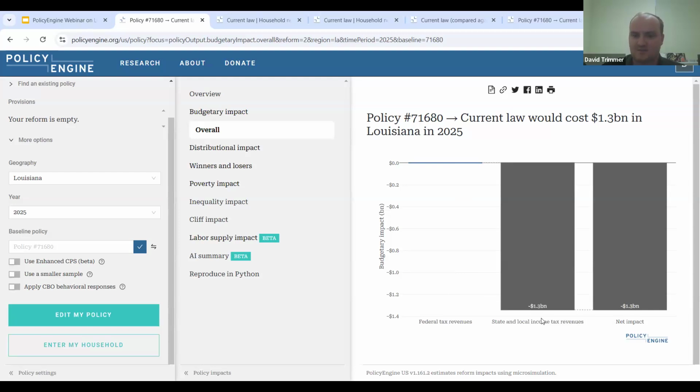So we can see that this bill is going to cost 1.3 billion, which is actually similar to what Governor Landry announced would be the change in individual income.